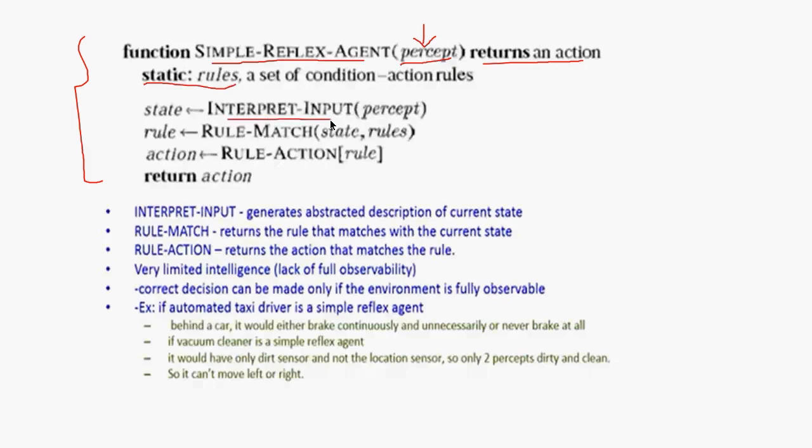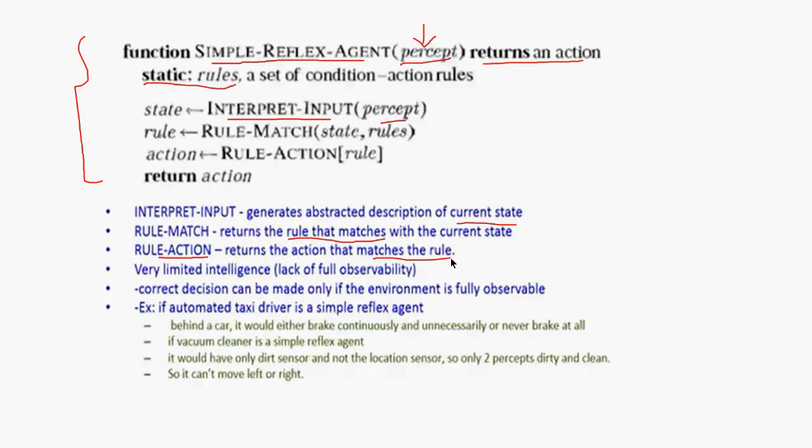The interpret input generates an abstract description of the current state. Percept is nothing but the current state. And rule match matches according to the question being asked or the percept of the current state. It is going to match a particular rule, and the action returns the condition's answer.